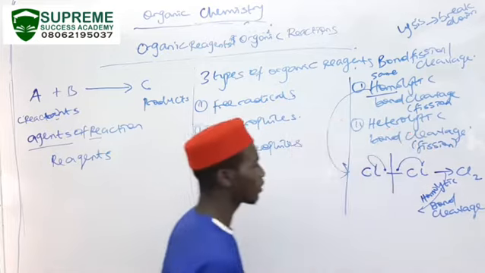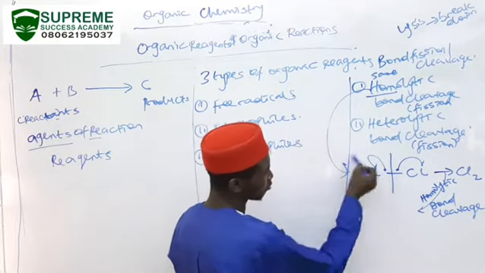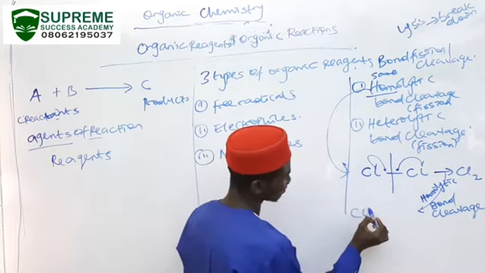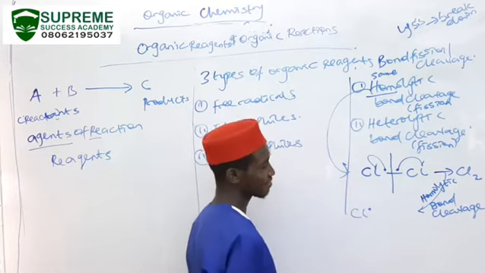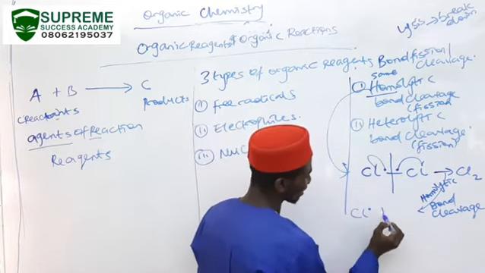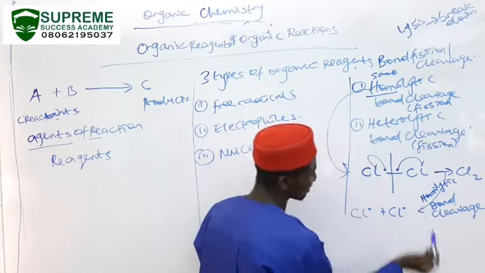In this homolytic bond cleavage, what do we see? This electron goes to this chlorine, so it comes like this. It gives us a chlorine radical, while this one comes here, giving us another chlorine radical.